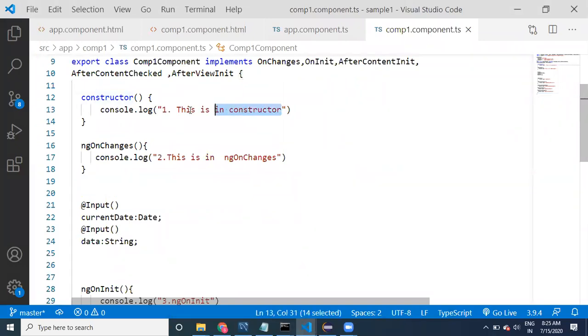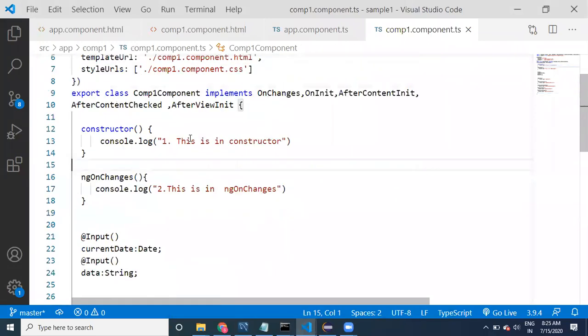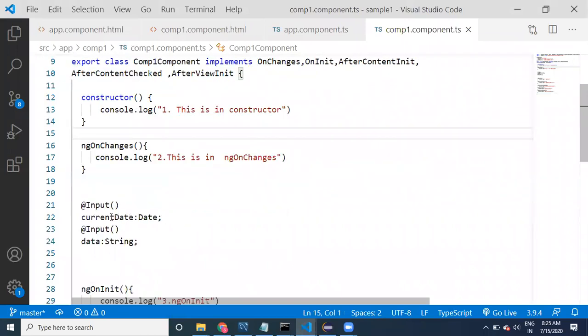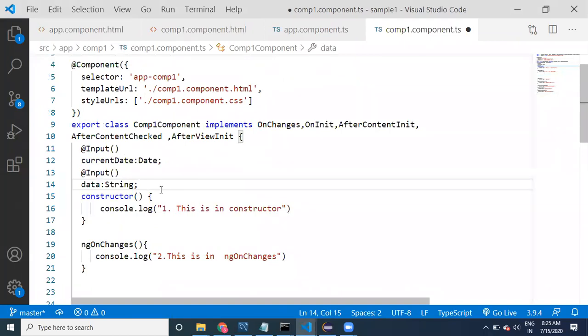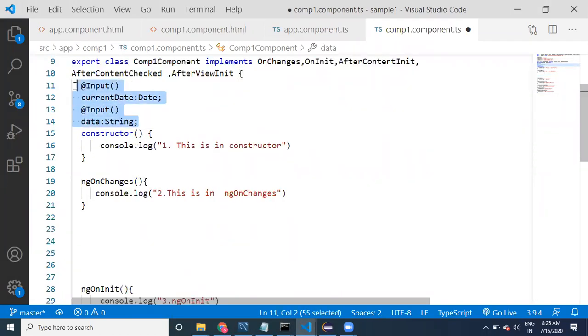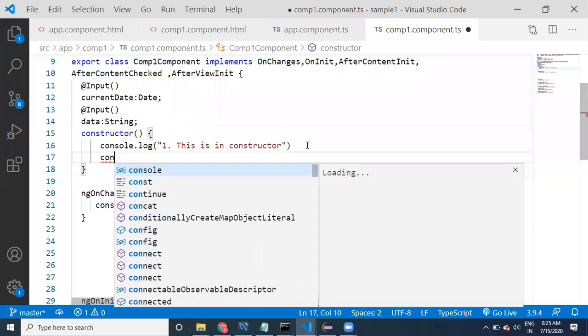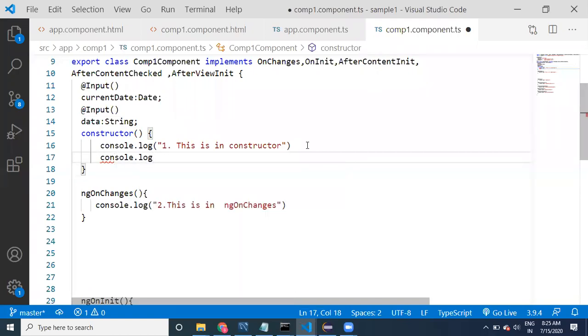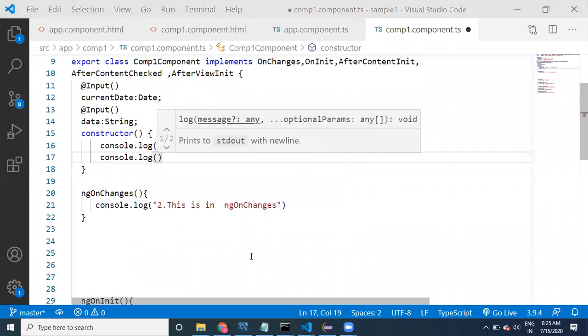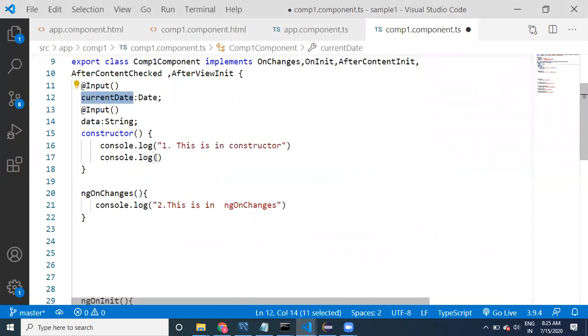This is in the constructor, right? Suppose these properties are available with us. Wherever you want, you can take it. Now, I will provide a console.log and print the current date.